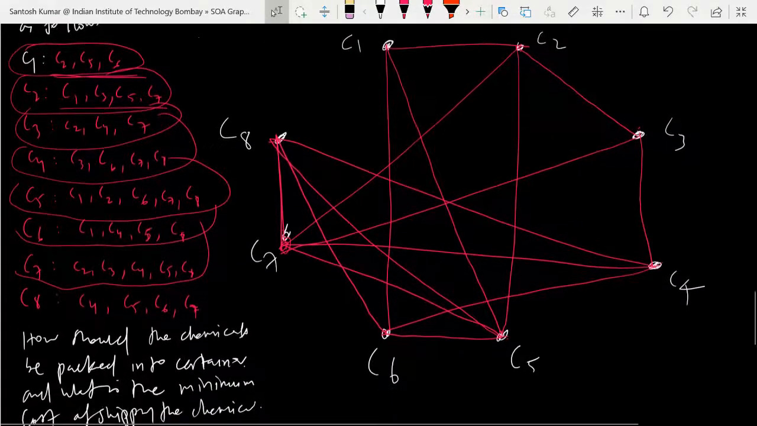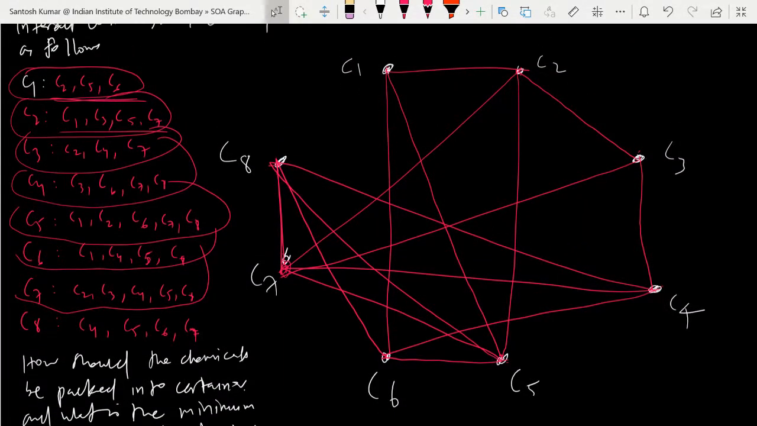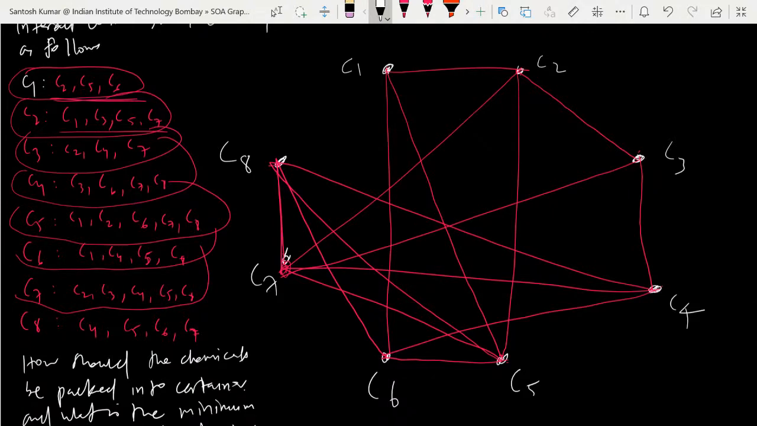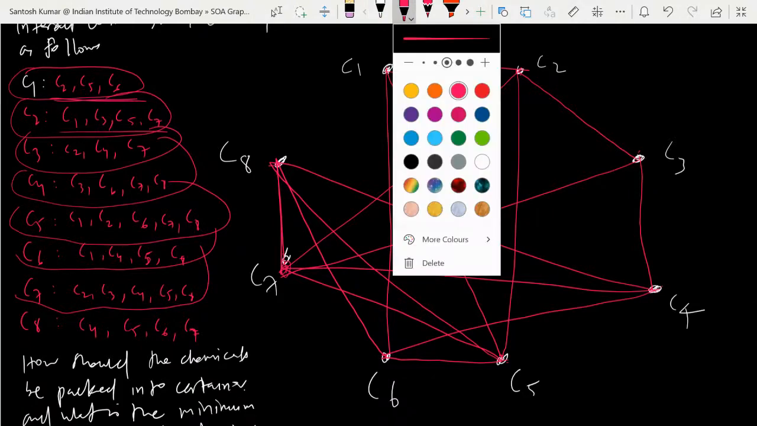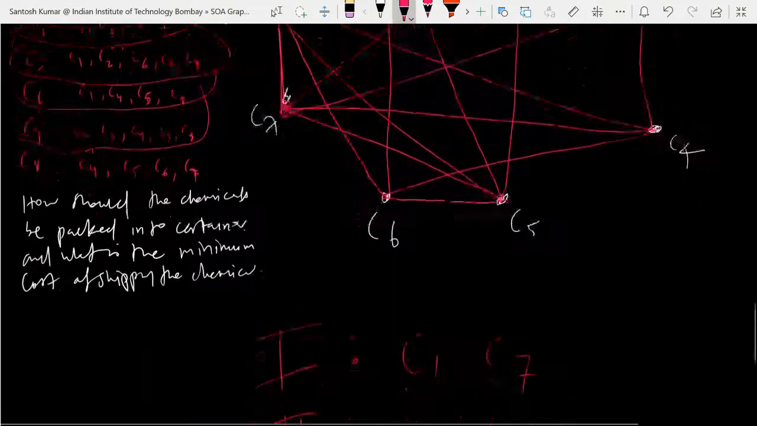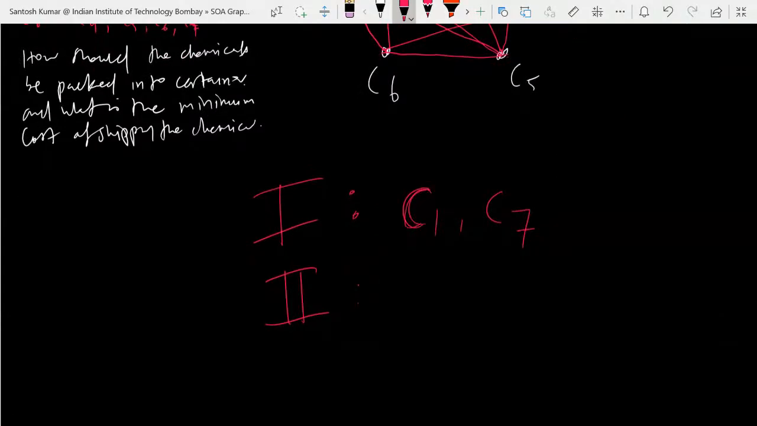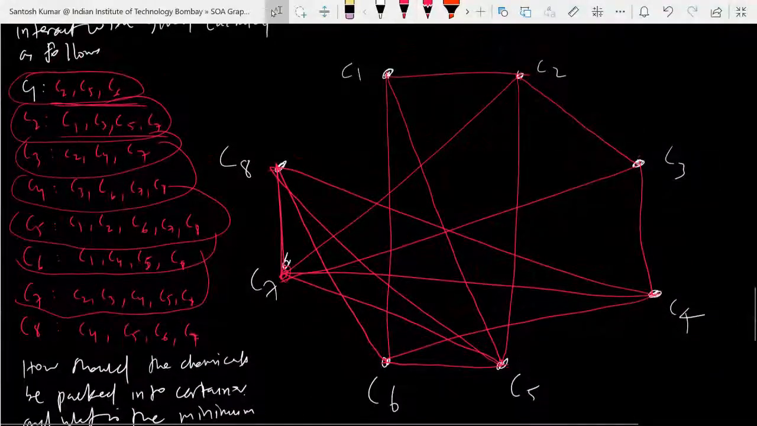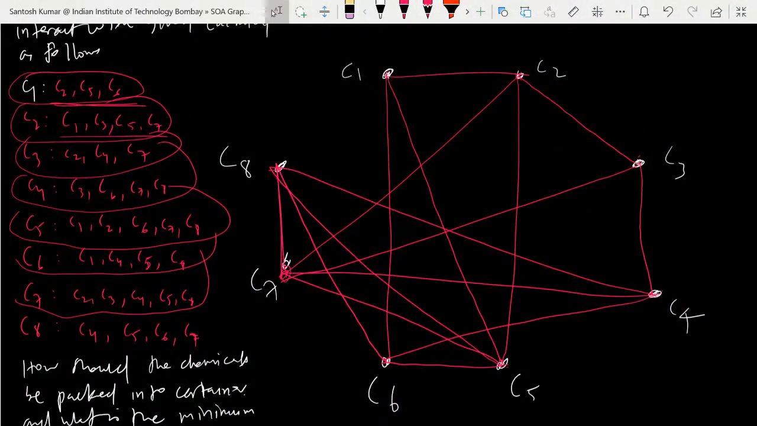Now come to C2. Which one would you like to take with C2? C8. Okay, so C1 with C7, and C2 with C8, because C2 and C8 are non-adjacent. Non-adjacent means they will not interact with each other, so you can keep them in the same container.